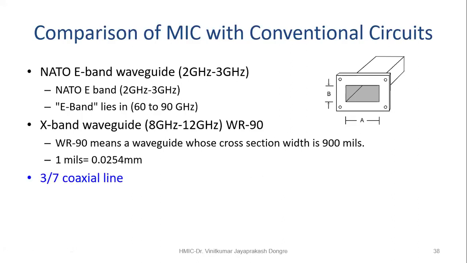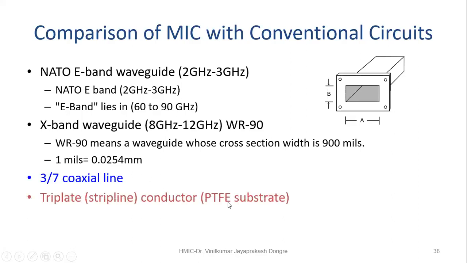Now the next is the waveguide. I have taken the example of waveguide, two waveguides: one for the lower frequency, another for the higher frequency. Then next is the coaxial line. Whatever coaxial cable we are using, we take that coaxial cable as a comparison. So these two, waveguide and coaxial cable, are the conventional components.